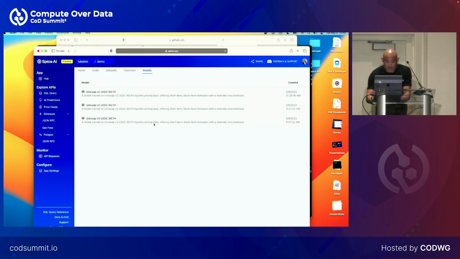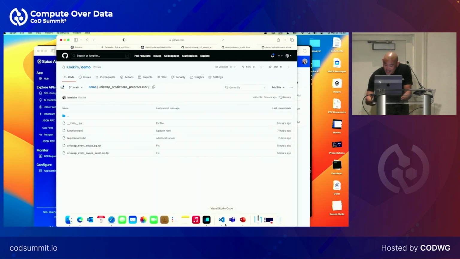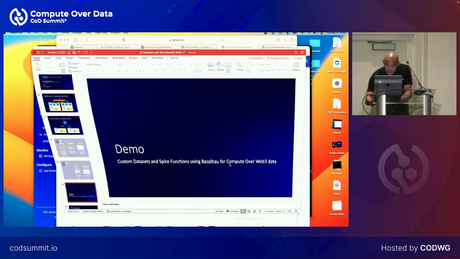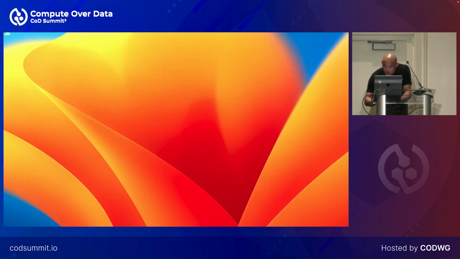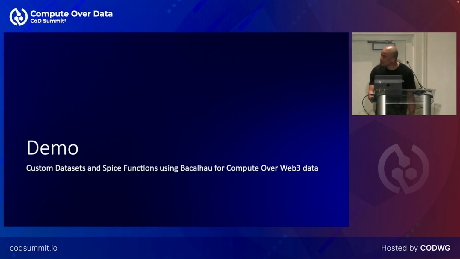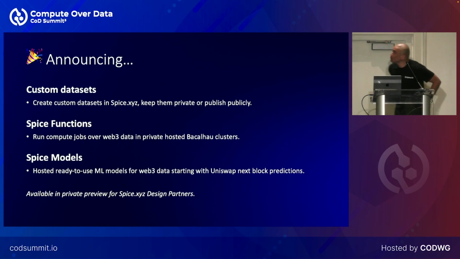So that is the quick demo. Hopefully you enjoyed that. And so let me come back to the deck here. And so what we have here essentially is a way that you can define in YAML declaratively a new data set that's available in Spice that you can go query.